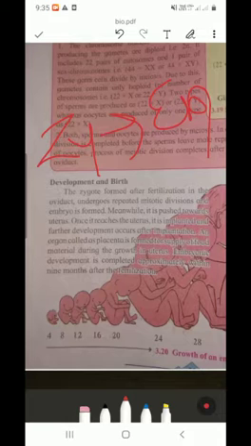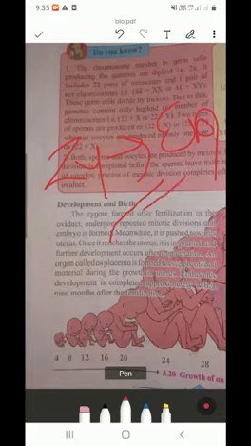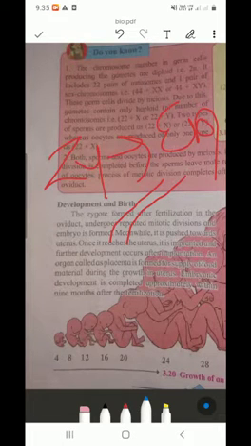An organ called placenta is formed for the supply of food material to the baby. Suppose placenta is a pipe which supplies the food material to the baby.